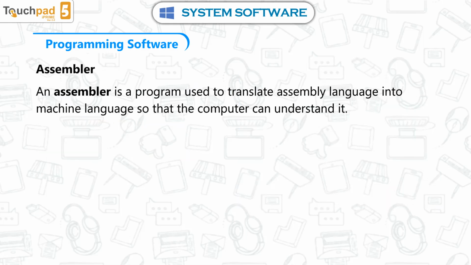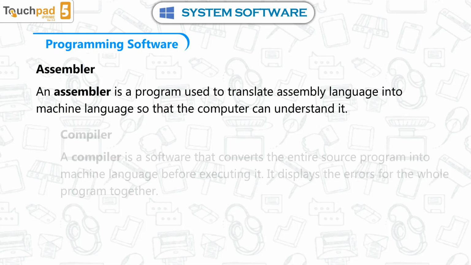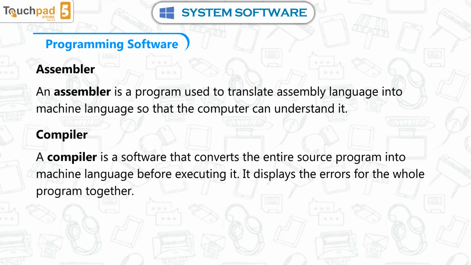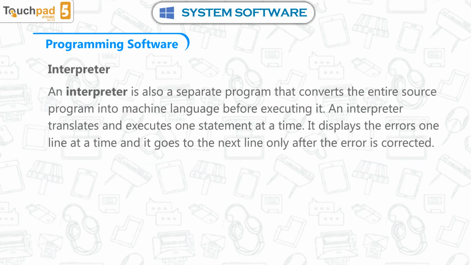Assembler. An assembler is a program used to translate assembly language into machine language so that the computer can understand it. Compiler. A compiler is software that converts the entire source program into machine language before executing it. It displays the errors for the whole program together.